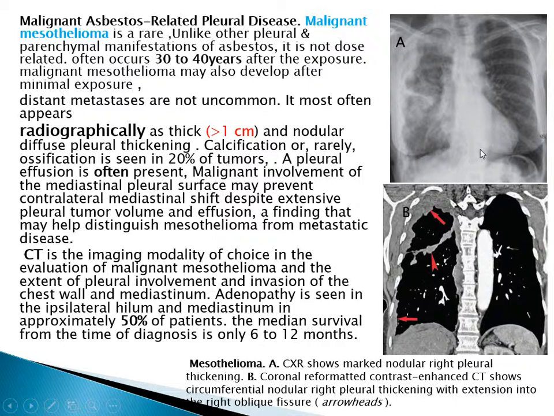Here the chest X-ray shows nodular right pleural thickening, and this is a coronal formatted contrast-enhanced CT, which shows circumferential nodular right pleural thickening with extension into the right oblique fissure.